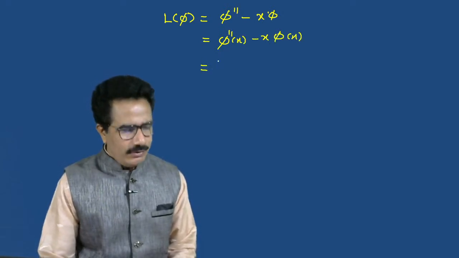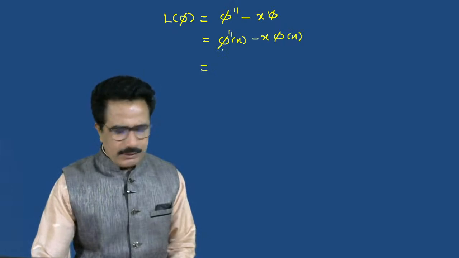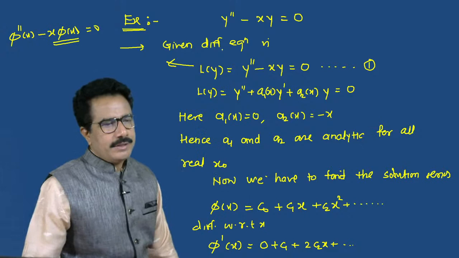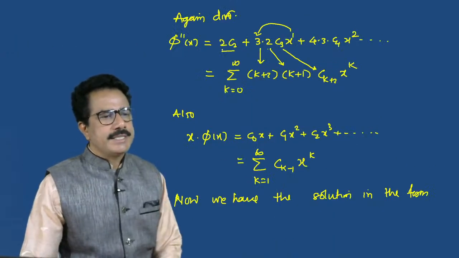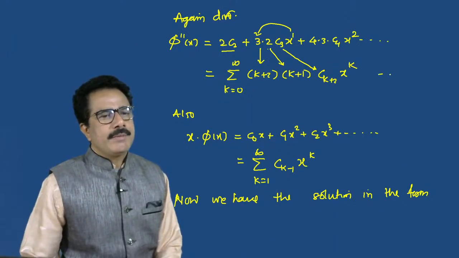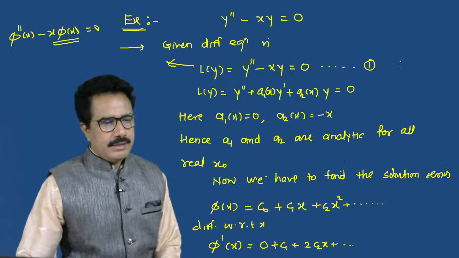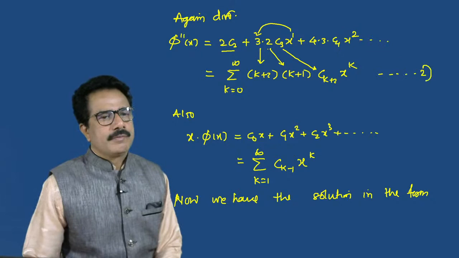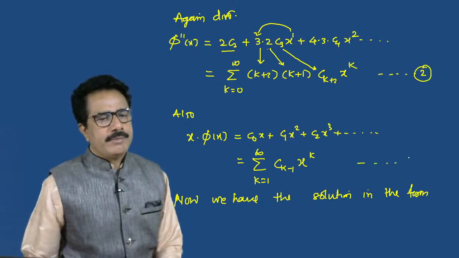Now put this value; phi double dash of x we have calculated. Suppose we write this equation, then it will be easy for understanding. This is equation number second. Suppose this is equation number third.